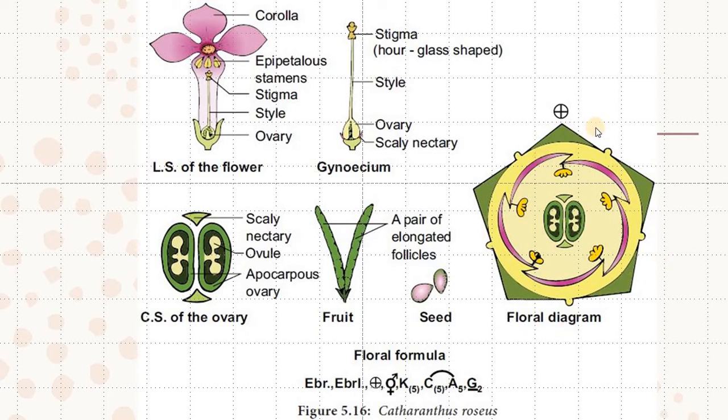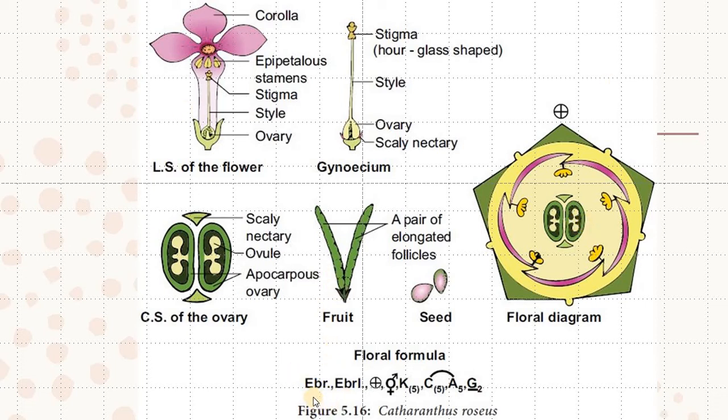If you see the floral diagram, you can see the fusion of sepals, valvate estivation, and the corolla is also fused with twisted estivation. The stamens are epipetalous, 2 carpels are present, and the placentation is marginal.